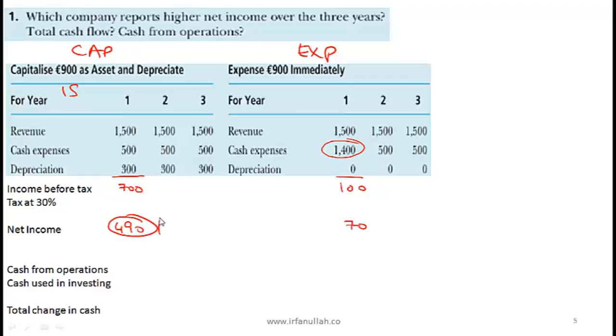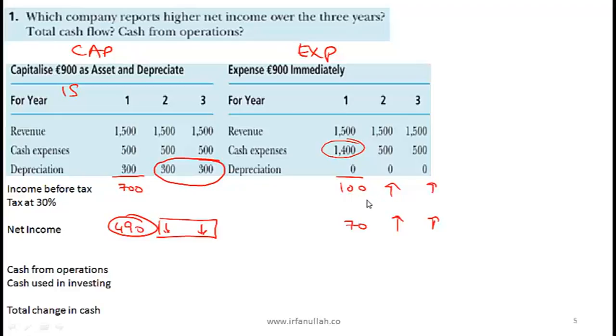What about in subsequent years? In subsequent years, the capitalizing firm will report lower net income. Why? Because of the depreciation. The other firm will not have any depreciation, so the net income as well as the earnings before tax will be higher. What about operating profit, EBIT?